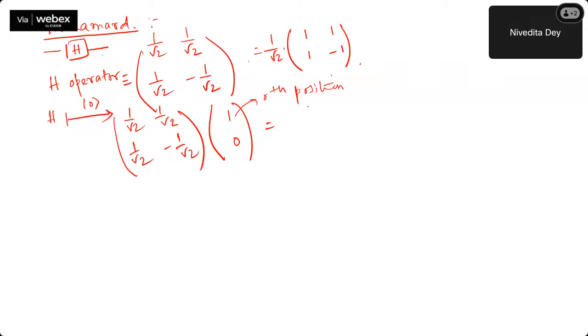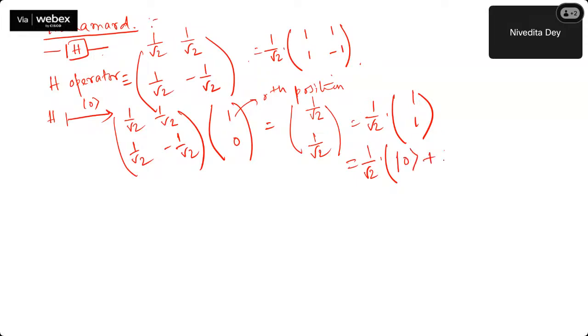If you just multiply them, it will become 1 over root 2, and here also it will be 1 over root 2. You take it common, it is nothing but this, which alternatively can also be represented as this thing. So for the 0th position it is 1, and the 1st position it is also 1. So you can write it down in this way. Right? So in short, Hadamard on gate 0 gives you 1 over root 2, gate 0 plus gate 1.